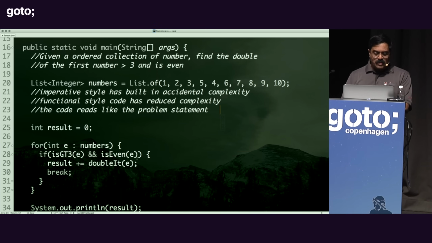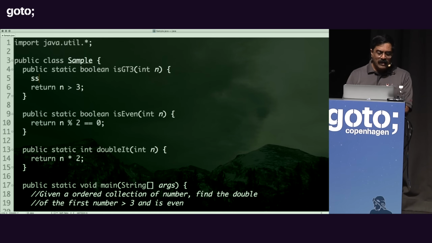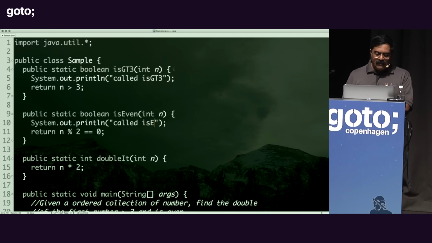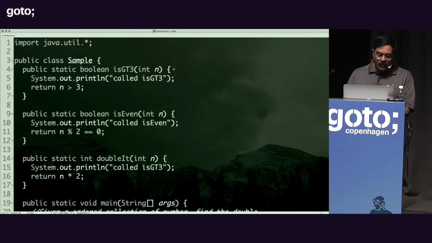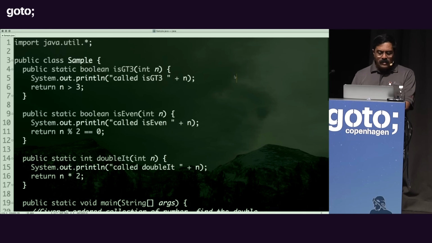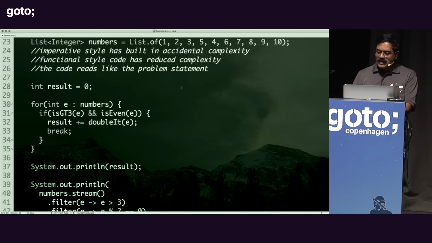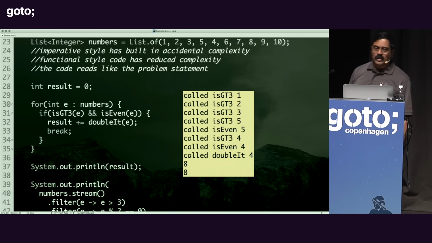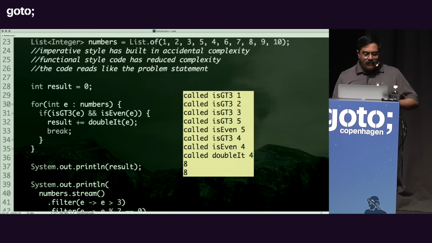So what does this really provide for us? Let's go ahead and put that little statement right here. I'll say called isGreaterThan3, and then we'll say called isEven over here, and finally called doubleIt over here. And when I run this code, what is it called for? Let's say plus n here, so we can actually appreciate the value it's calling that for. So when I execute this code for the imperative style code, you can see that it performed a total of 8 computations right there, 1, 2, 3, 4, 5, 6, 7, 8. So 8 units of work, and we got the result in the imperative style of code.